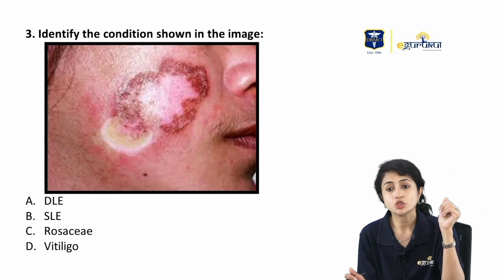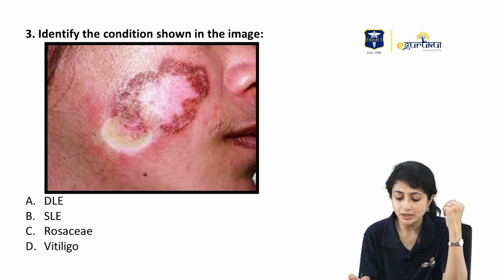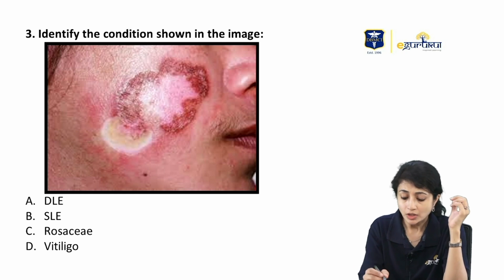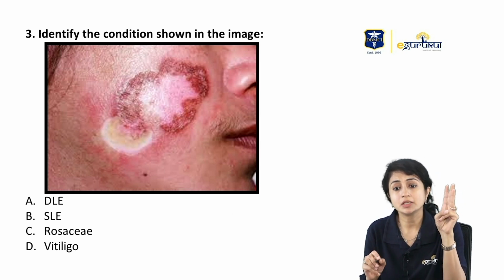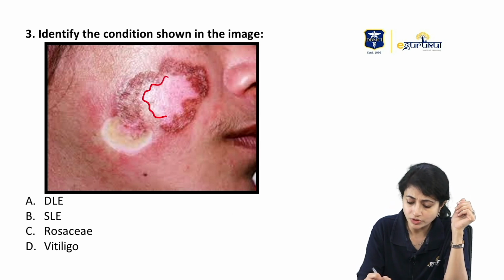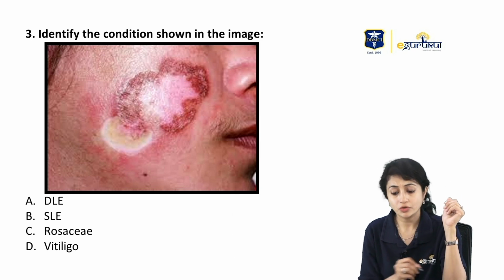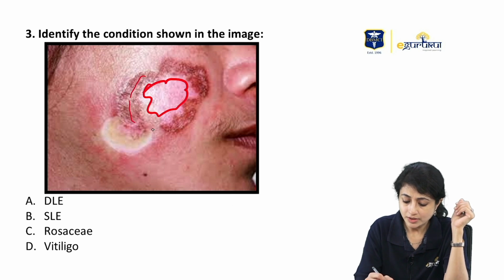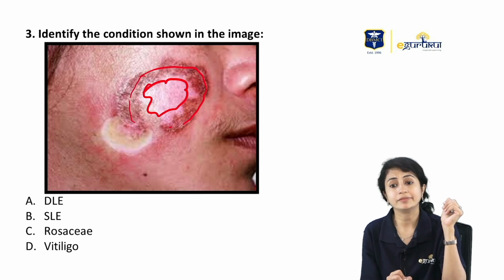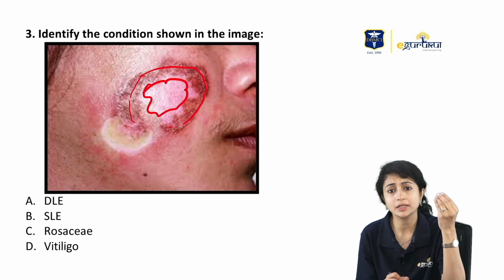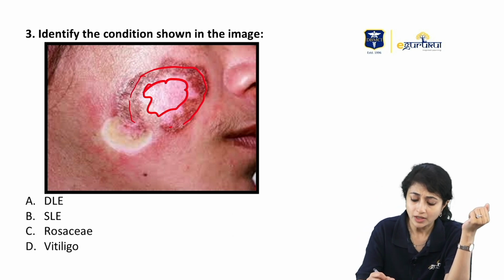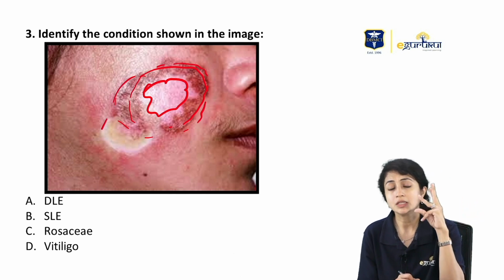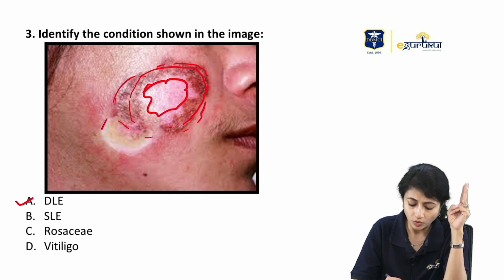Identify the conditions shown in the image. What do I see in the image? I see a lesion which has three typical zones. A central zone of atrophy, a zone of activity where I can see some scaling, perifollicular plugging, and a zone of pigmentation surrounding it. These three zones are typical of DLE.